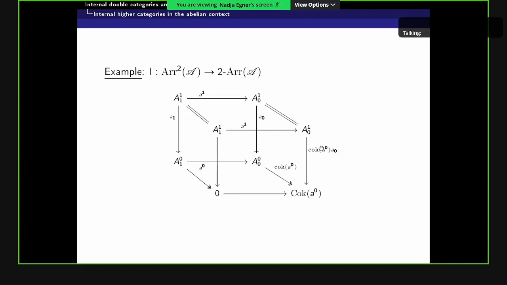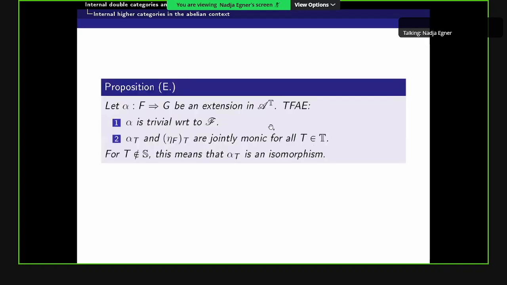Okay, so now that we know that we have an admissible Birkhoff subcategory of AT, we can ask what are the trivial and central extensions with respect to the subcategory. And there we have the following result. So an extension alpha is trivial with respect to F if and only if alpha T and eta Ft are jointly monic for all T in T. And if T is not in S, then this means that alpha T is an isomorphism.